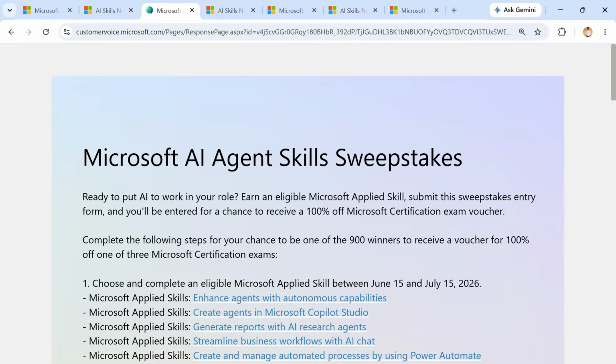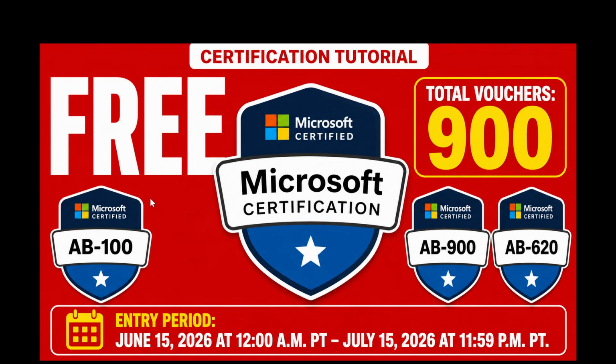So the Microsoft AI Agent Skill Sweepstakes is going on. Participate in it, and you can get a 100% free Microsoft exam voucher for AB-100, AB-900 and AB-620.